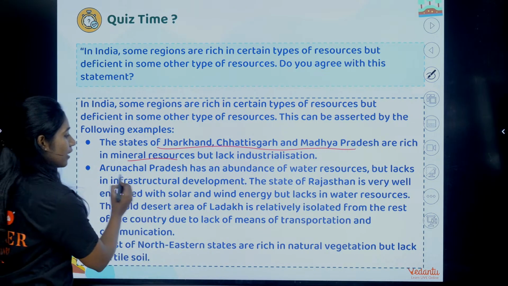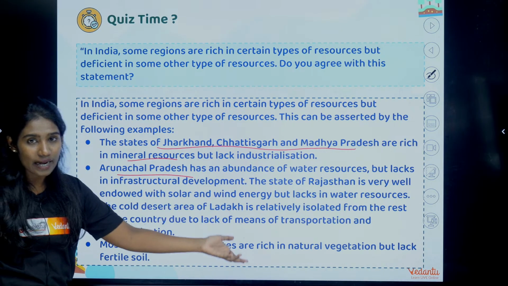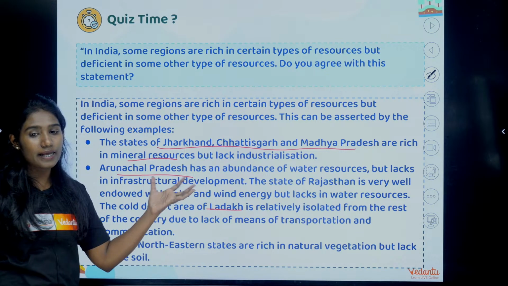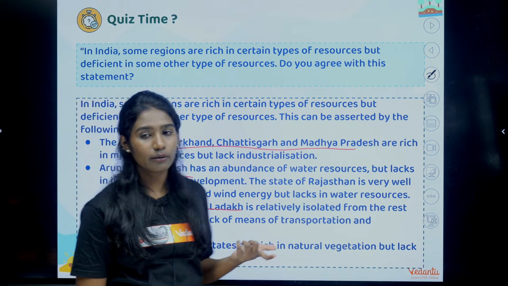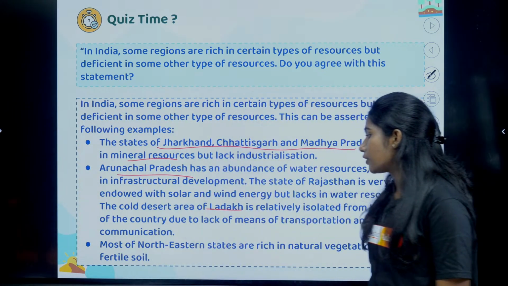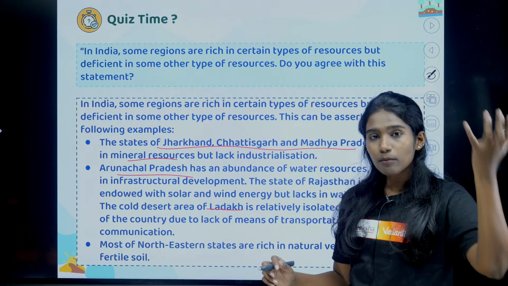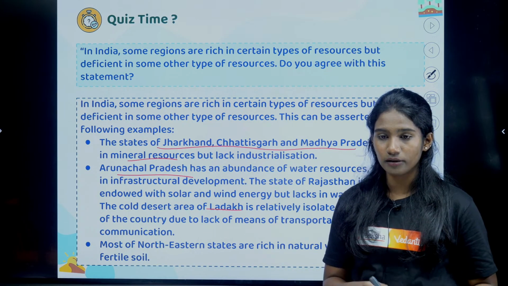And then second point, Arunachal Pradesh, again what is abundant in that particular region and what does it lack. And then you should talk about other places in the country. I showed you that slide. You will have to write those points when this question is asked: which particular place has what in more and what in less, what it lacks and all that.